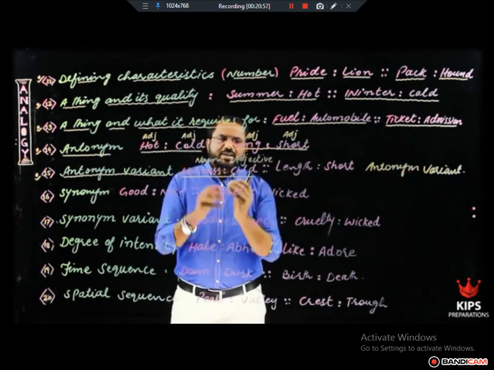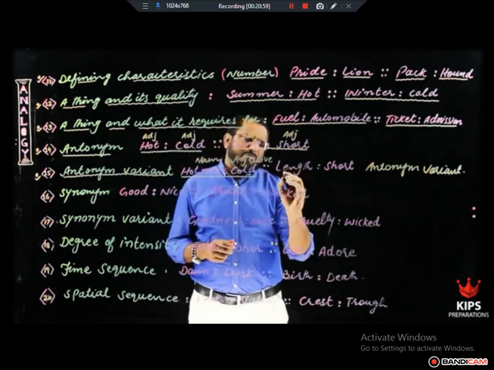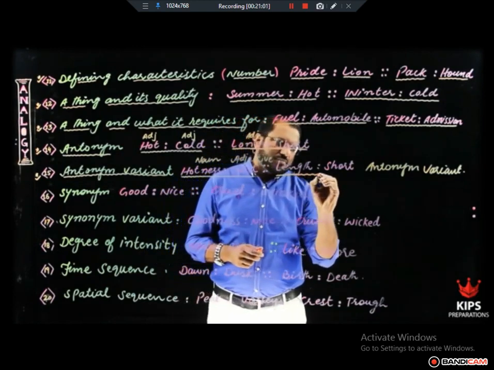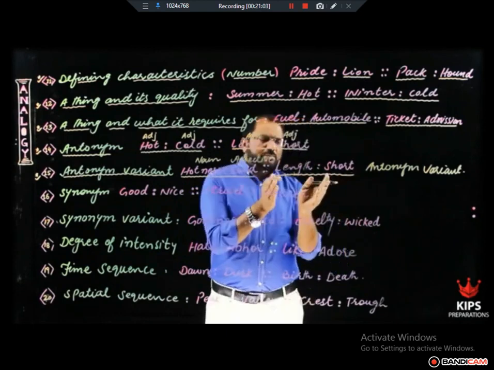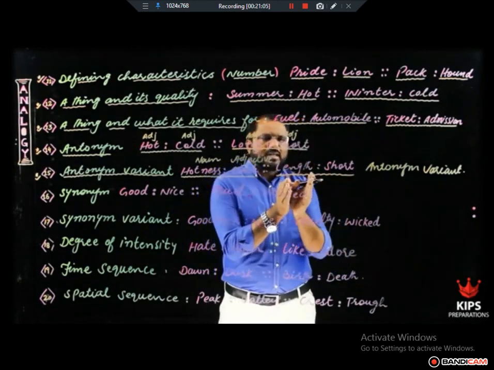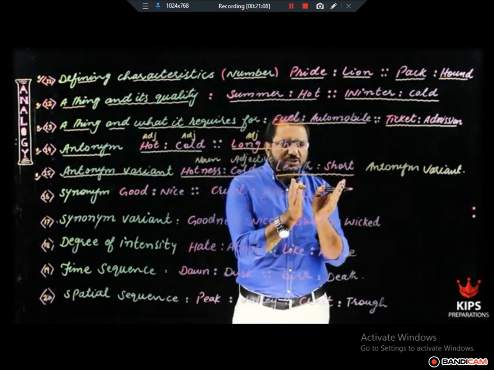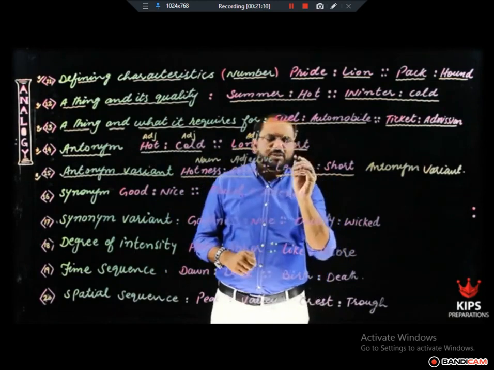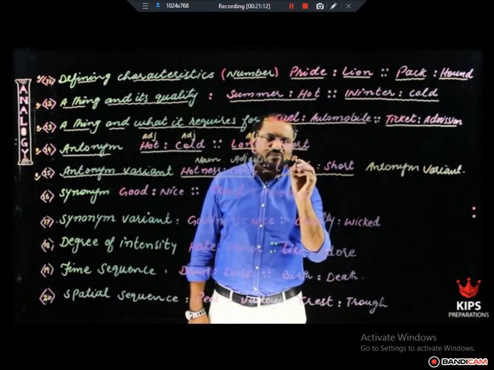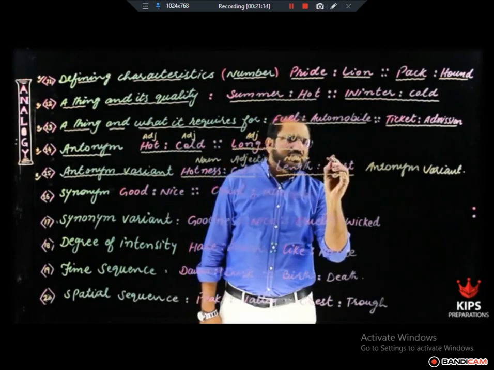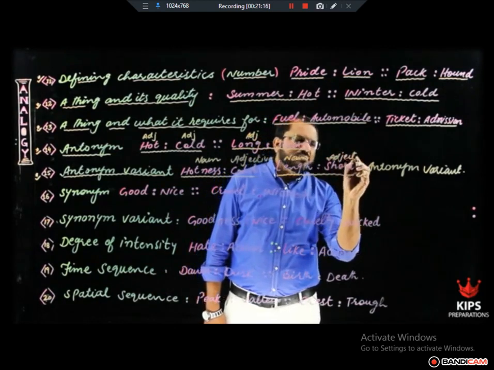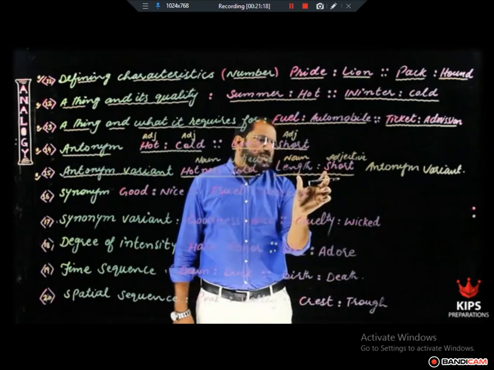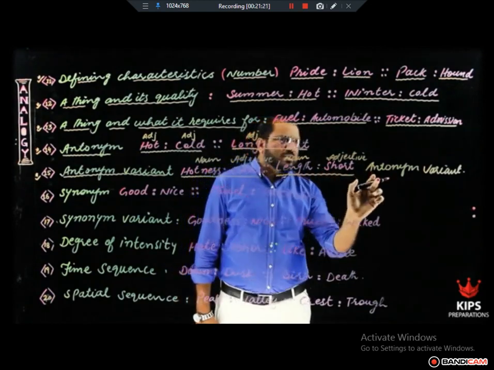That is antonym variant. Look at the other example, length and short. These two words, length and short, are almost opposite in meaning. But so far as parts of speech are concerned, this is a noun, and this is an adjective. So two words, opposite in meaning, but with parts of speech varying, are called antonym variant.